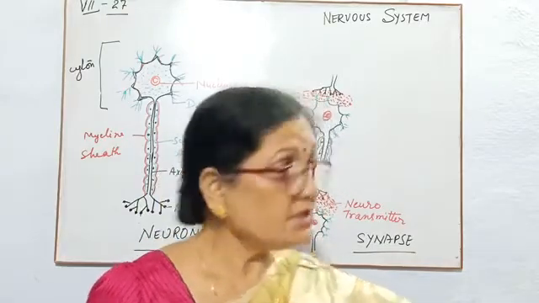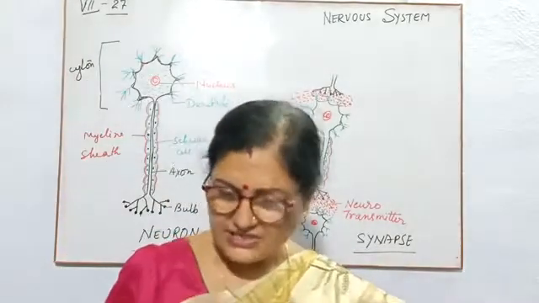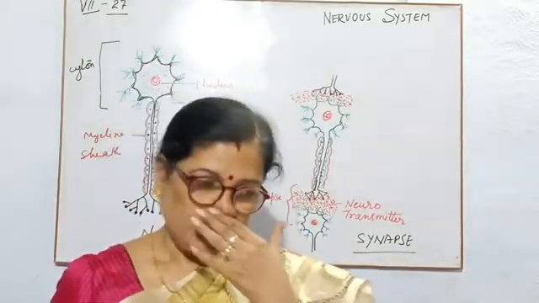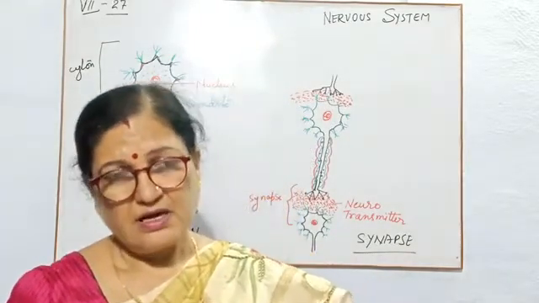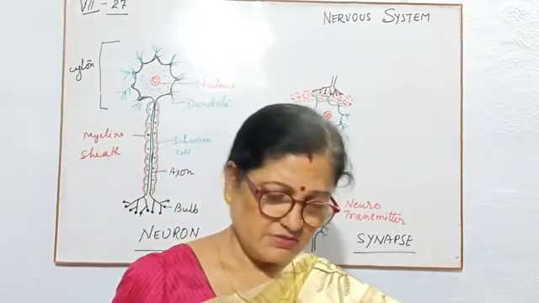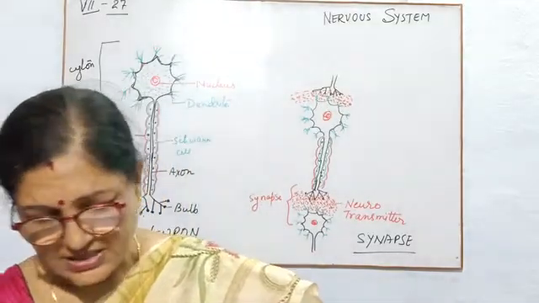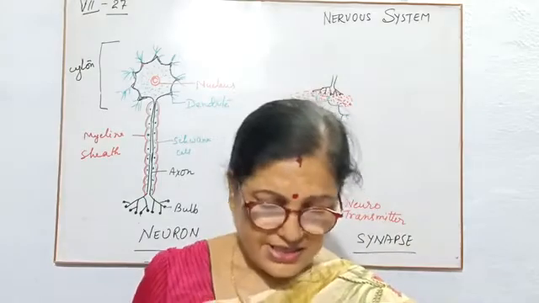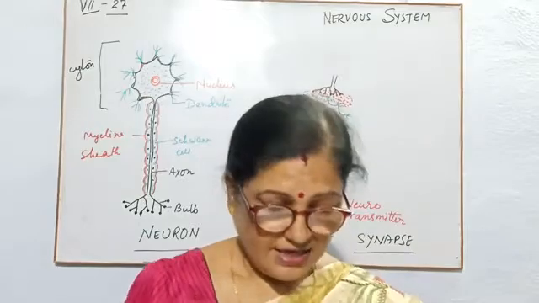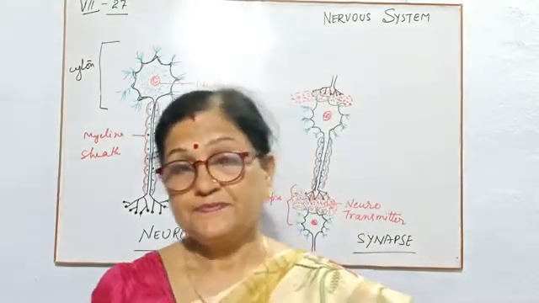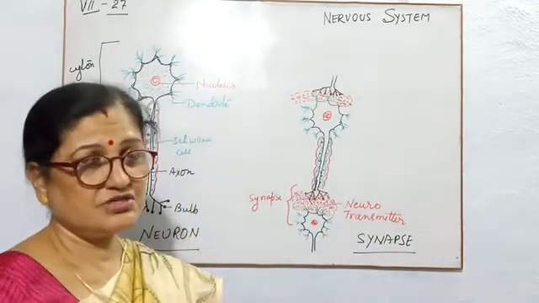This is the nervous system. And as children, you know that any system has a unit structure. As I taught you in the previous video about the excretory system, the unit structure of the kidney or excretory system is the nephron. And now today I will start the nervous system. So today I will discuss the unit structure of the nervous system.